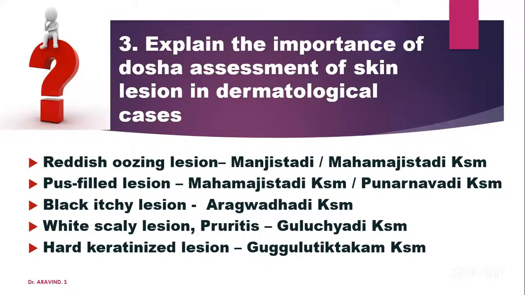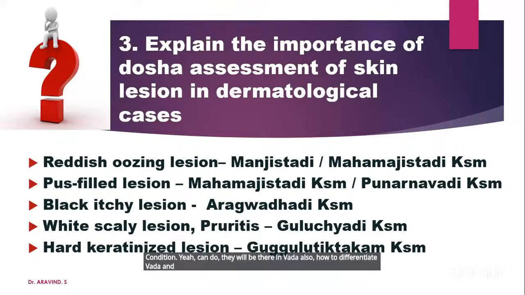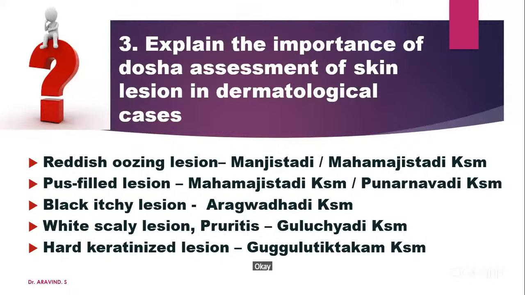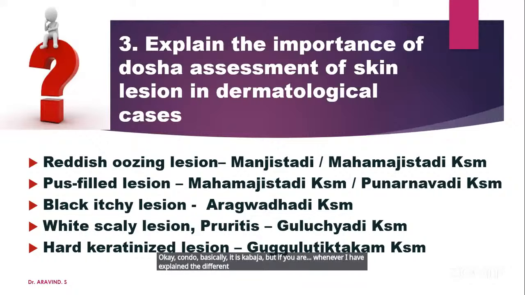Siddhartha Snana can be given in all kushta conditions, but if it is a spreading type of lesion, you want to check a little bit, especially in a communicable disease condition. Kandu will be there in vata also, so how to differentiate vata and kapha? Kandu is basically kaphaja, but when I explained the different concepts of vata, pitta, and kapha, you also want to check the status of the patient, the koshta.